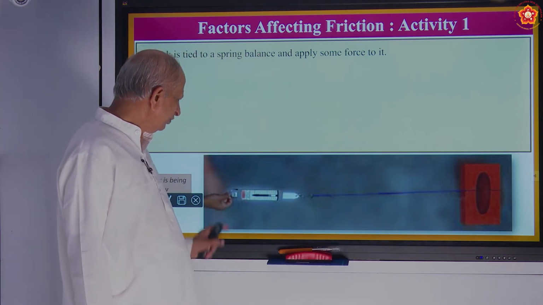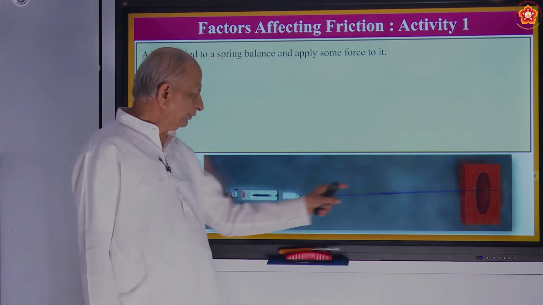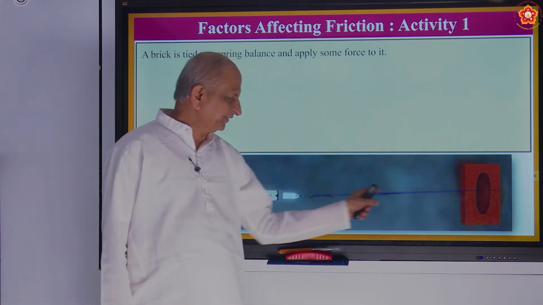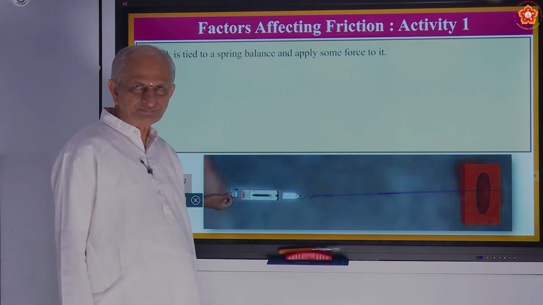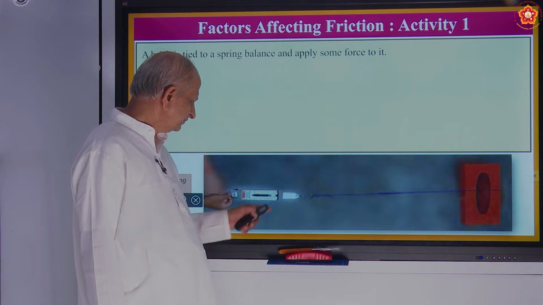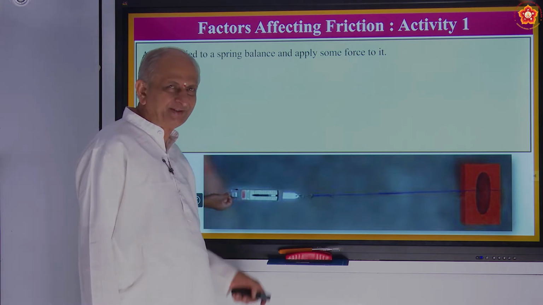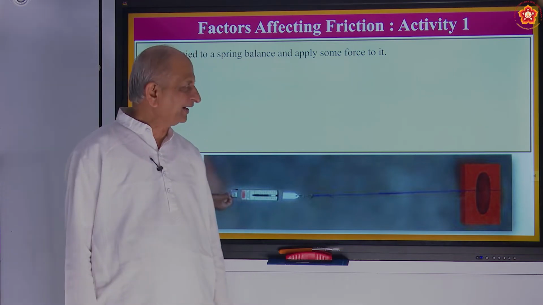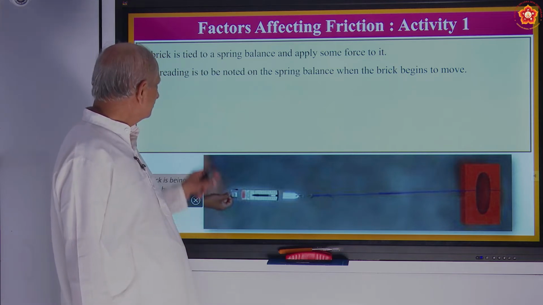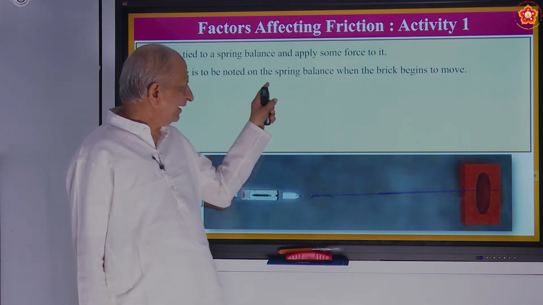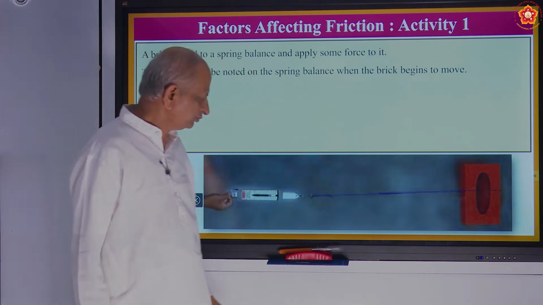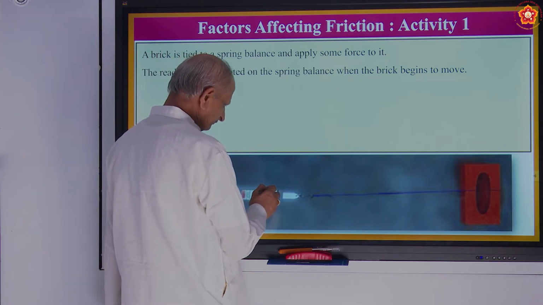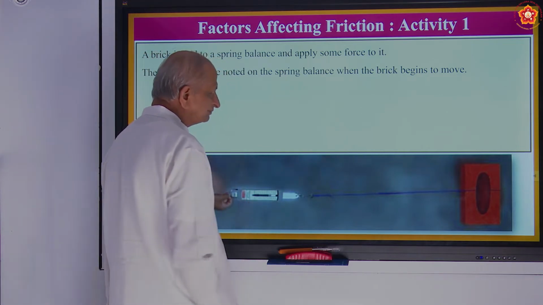So what did the gentleman do here? He pulled this brick towards him. And when he pulls it, there will be a force acting on it. Correct? So the reading is to be noted on the spring balance when the brick begins to move. When you start pulling, you have to note the reading.